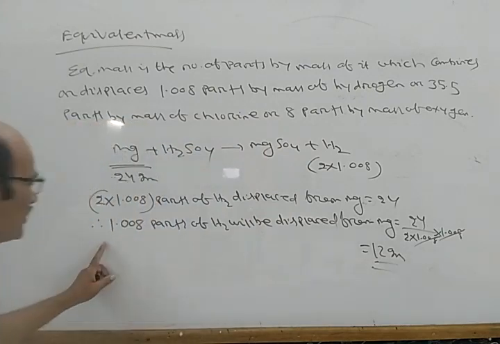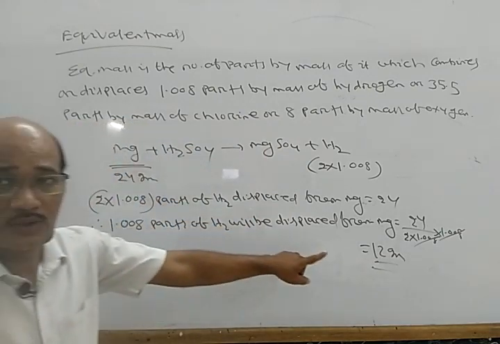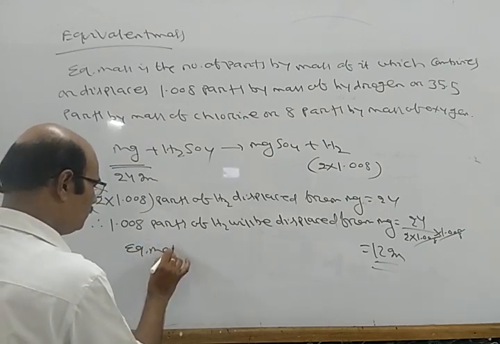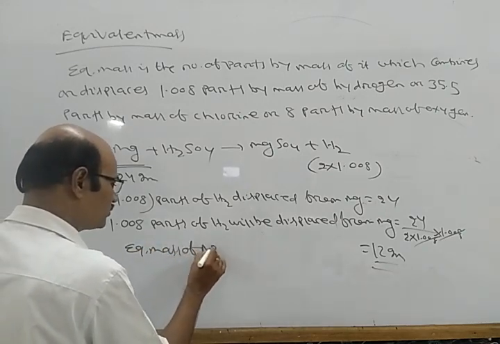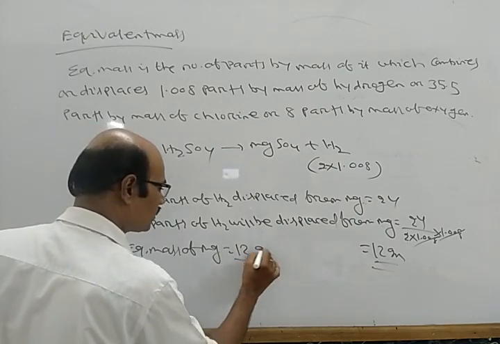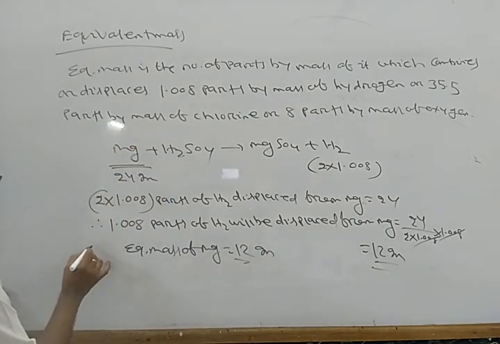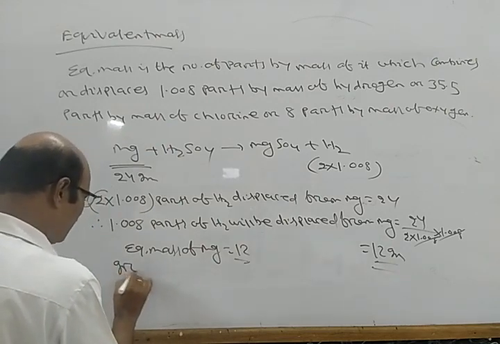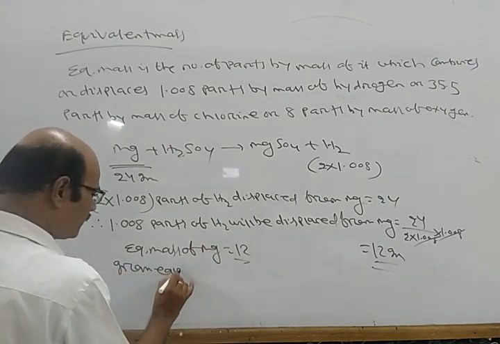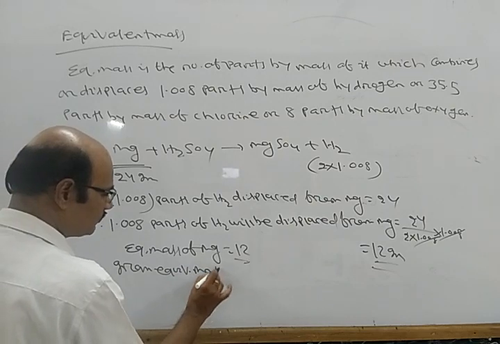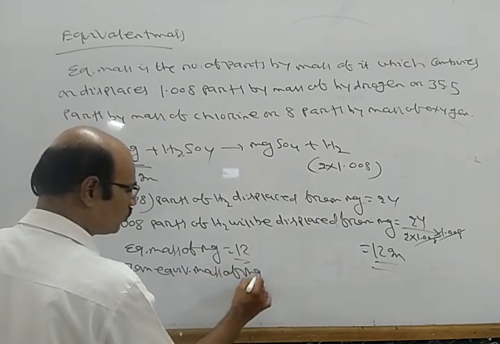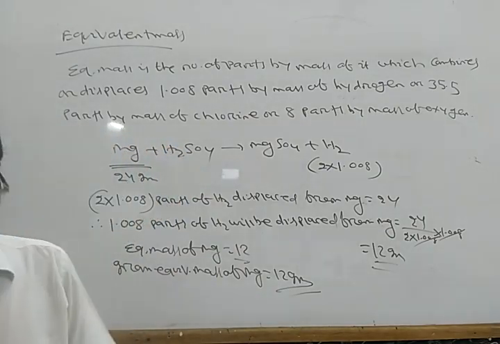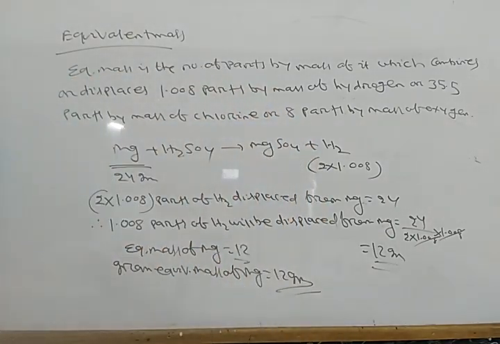So the equivalent mass of magnesium is 12 gram. Or you can say the gram equivalent mass of magnesium is 12 gram. Clear?